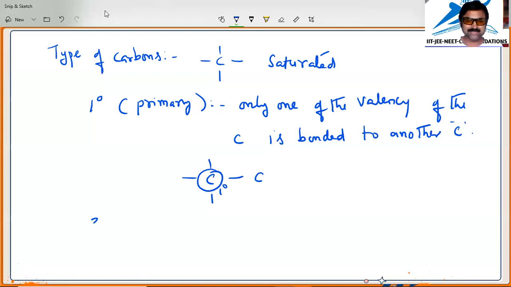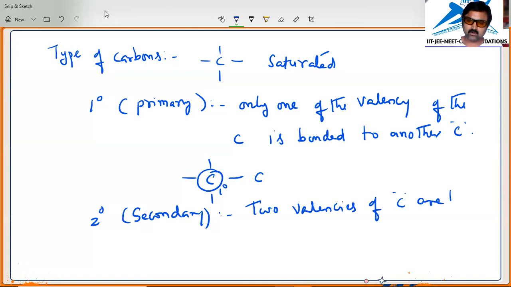Coming to the secondary carbon. Here, two valencies of carbon are bonded to two carbon atoms.